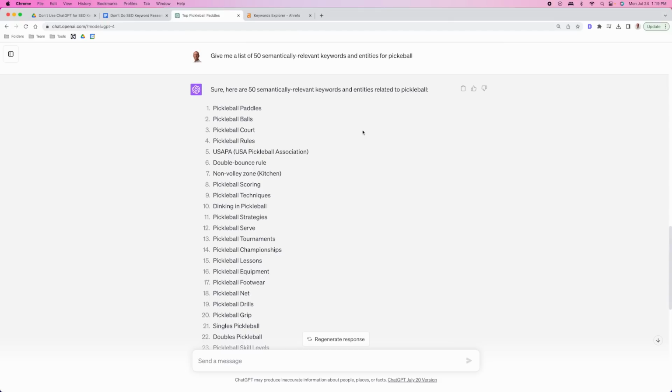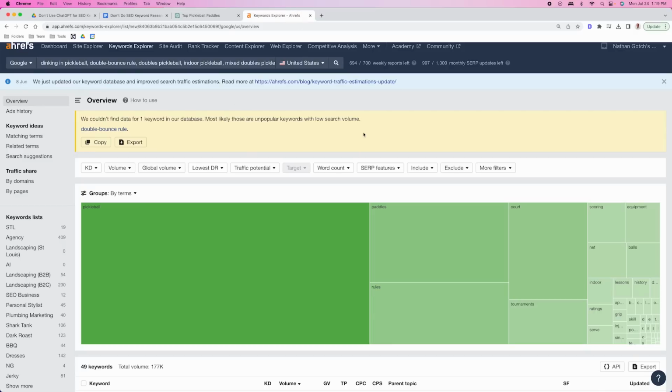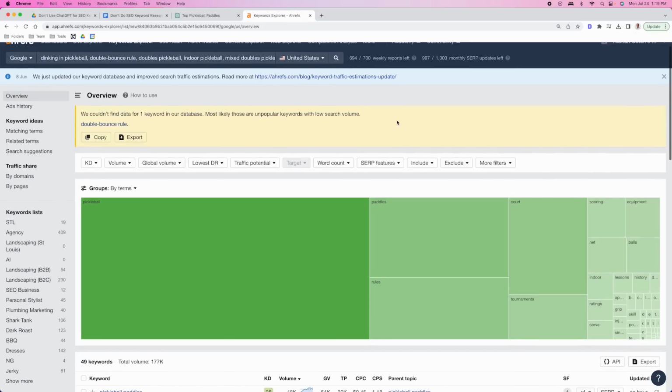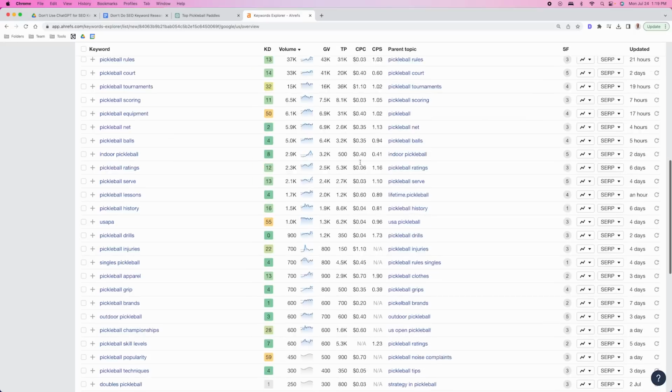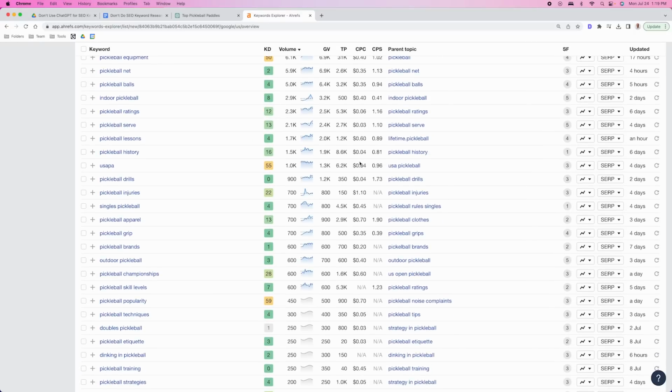So in the case of pickleball, this is a perfect example because I have no clue about anything regarding pickleball. What I did is I actually went here and I used ChatGPT to give me 50 semantically related keywords, okay? And I took these keywords and I put them through Ahrefs Keyword Explorer. And what you're gonna find, it's actually pretty fascinating because it really did give us quantifiable data for almost all of them, with the exception of one.